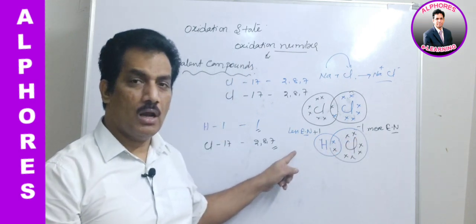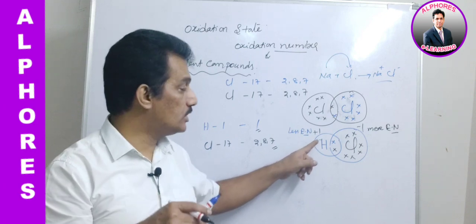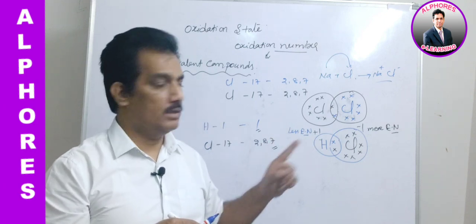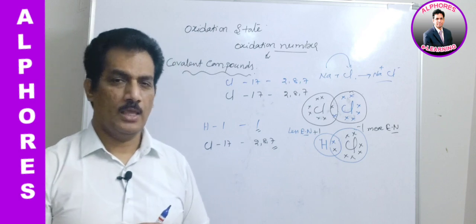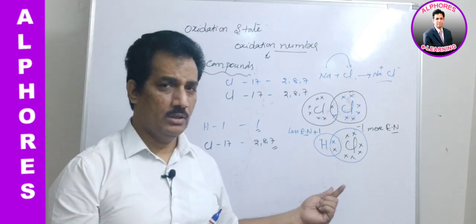How many electrons are lost imaginarily by hydrogen? One electron. Hence it is +1. Are you following? It is the key point.